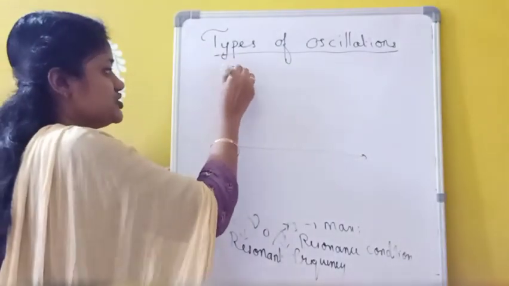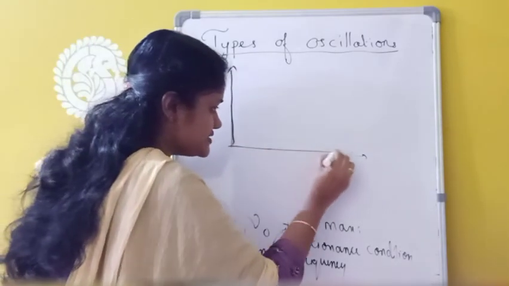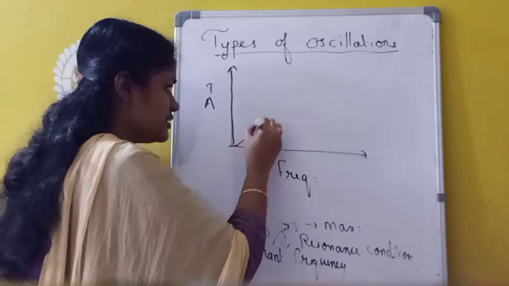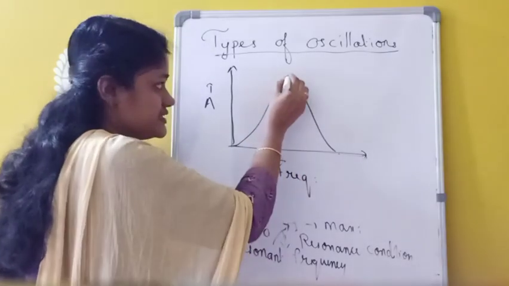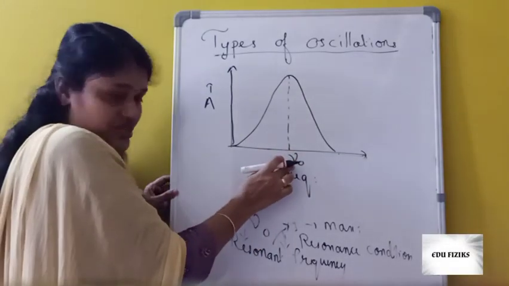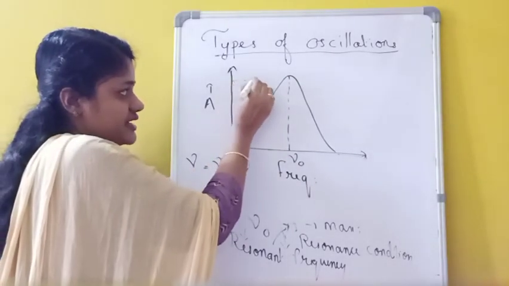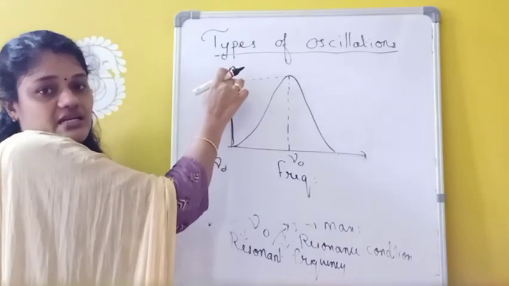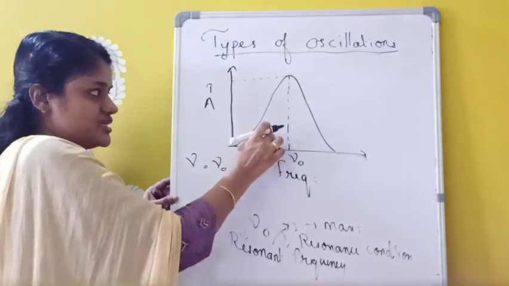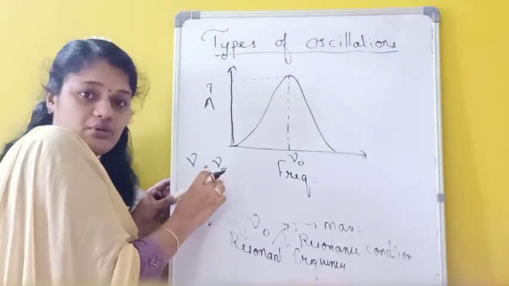Here I am taking amplitude, and here I am taking frequency. So we are drawing a graph. The graph will be like this. This maximum value I am taking here as nu zero. That means whenever frequency nu equals nu zero, this amplitude is maximum, and this condition is called the resonance condition. So whenever nu equals nu zero, the amplitude of oscillation is very high, and this frequency is called the resonant frequency.